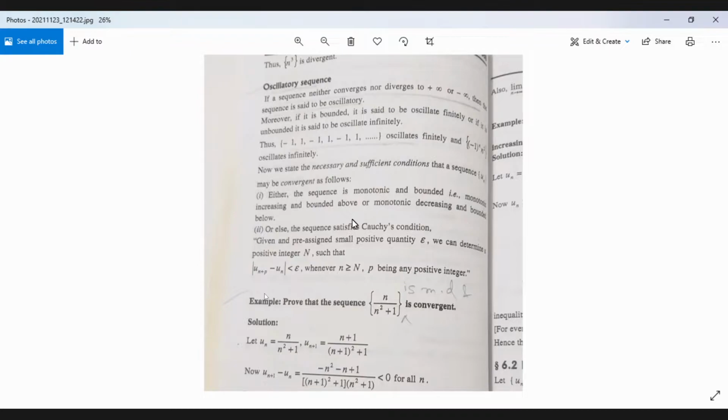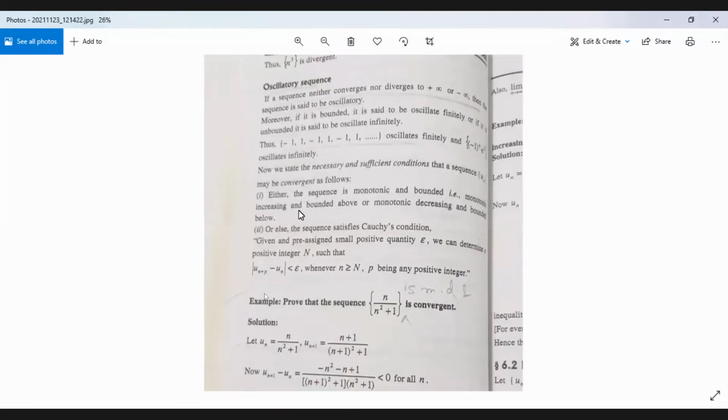So an oscillatory sequence means the sequence is neither tending towards plus 1 nor towards minus 1, but it is oscillating between two numbers. That's why it's called an oscillatory sequence.